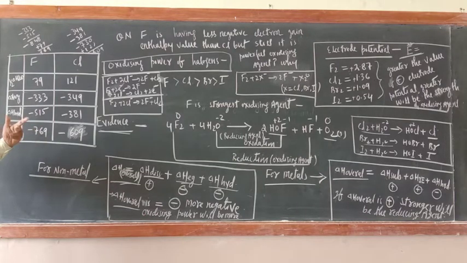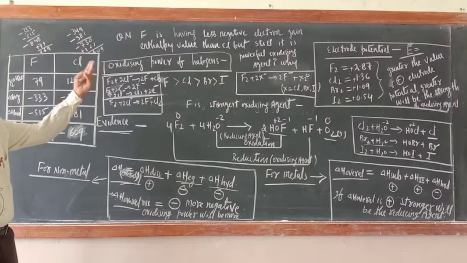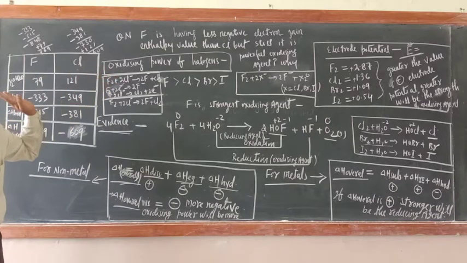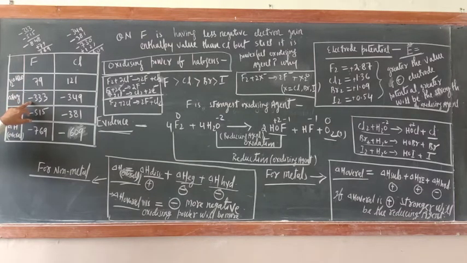Okay, now just see, what is the question? F is having less negative electron gain enthalpy. Of course, fluorine is having less negative electron gain enthalpy, but still it is a powerful oxidizing agent. Why it is a powerful oxidizing agent? Because its hydration enthalpy is more. Why its hydration enthalpy is more? Hydration enthalpy depends upon the atomic size, and fluorine size is smaller than chlorine. That is why its hydration enthalpy is more.